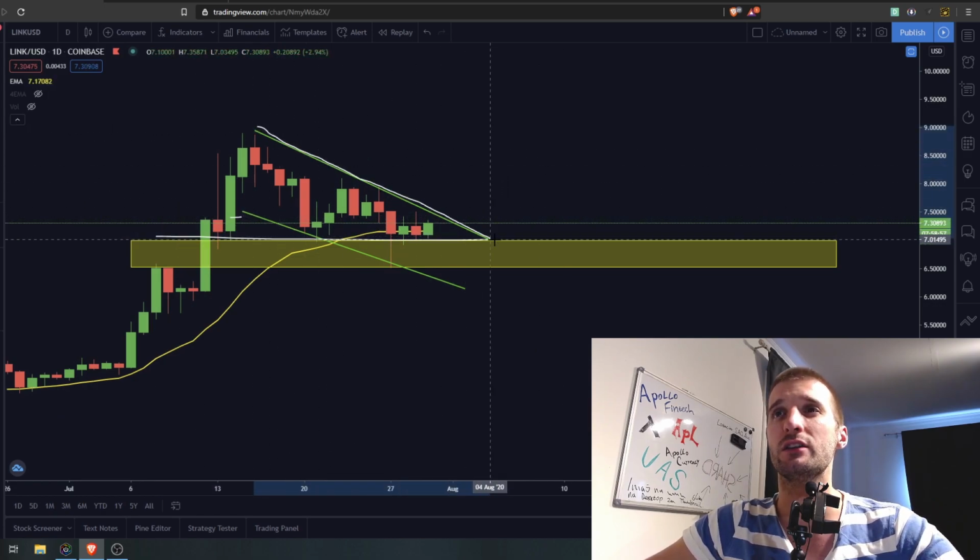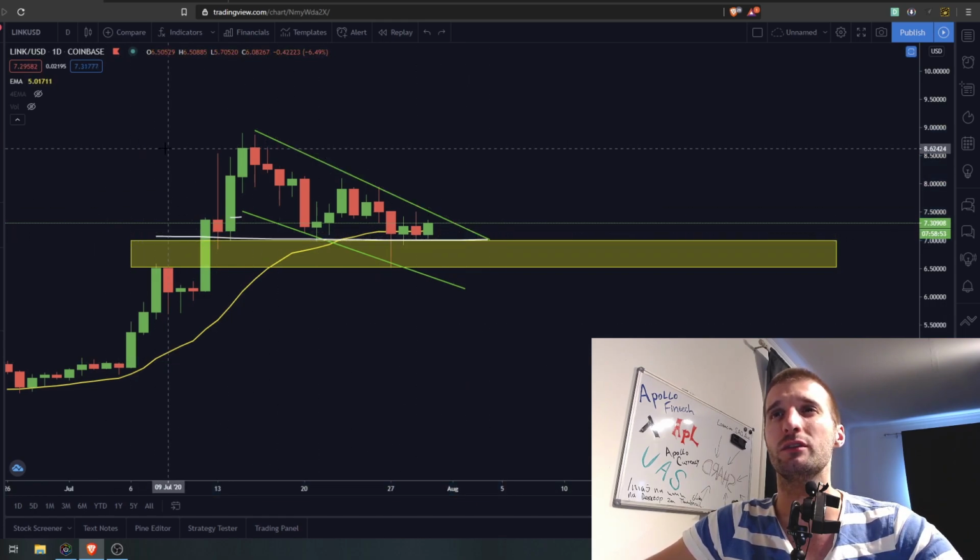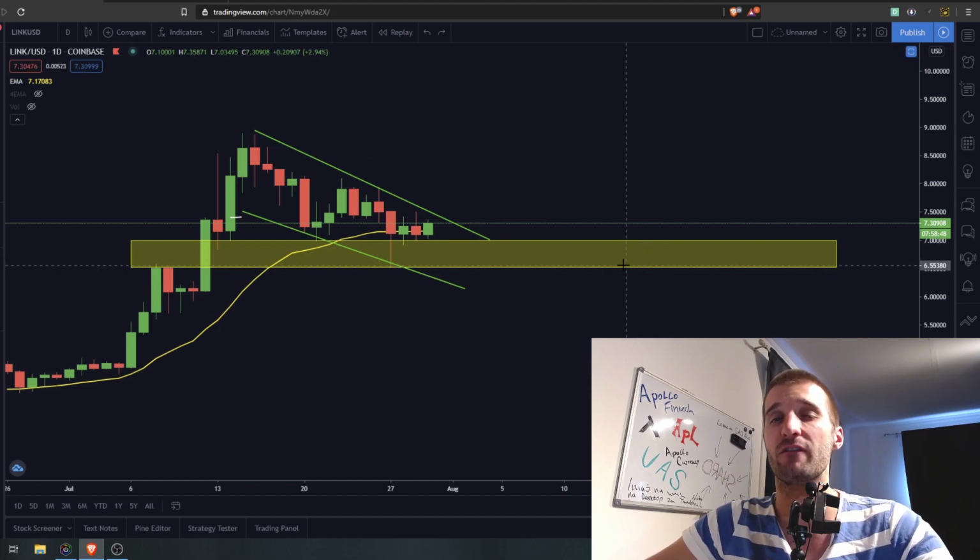Of course we do have some sort of a descending triangle over here, but in this case I wouldn't count on the descending triangle because we are in an uptrend, and for now everything is developing pretty well. And now listen up, here's why I don't believe in this bearish descending triangle.